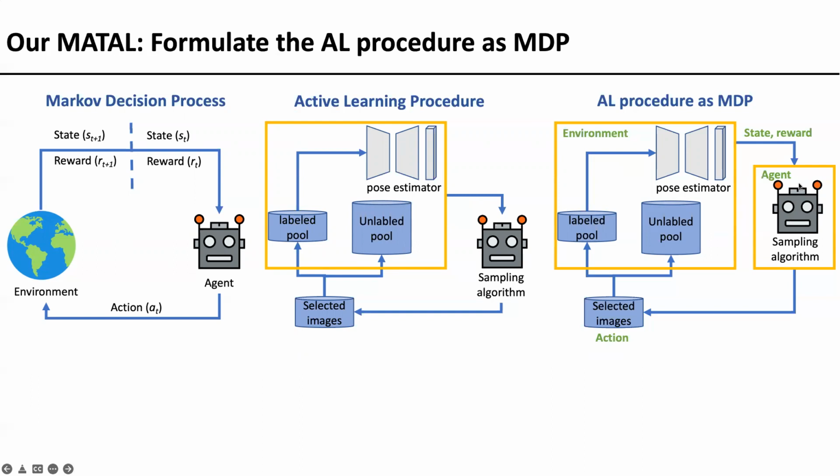In this scenario, the agent receives the state of the environment and takes an action to select the images. Then the selected images are used to update the environment and cause the state shift. Then the reward is the performance improvement of the updated pose estimator.